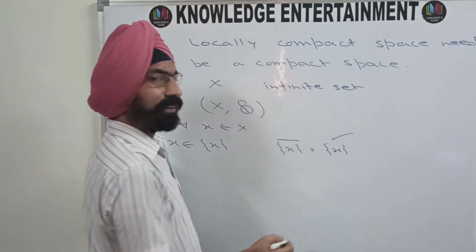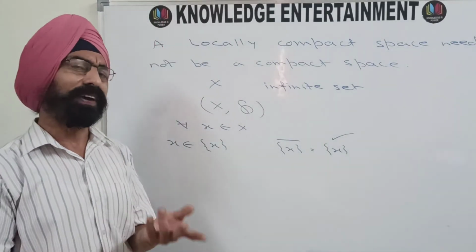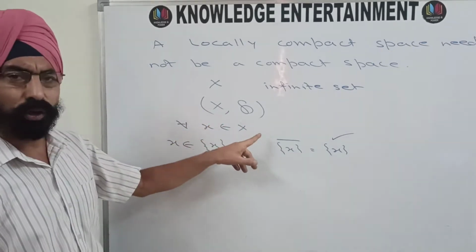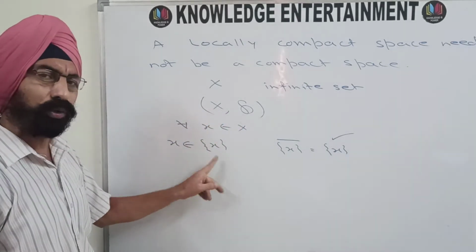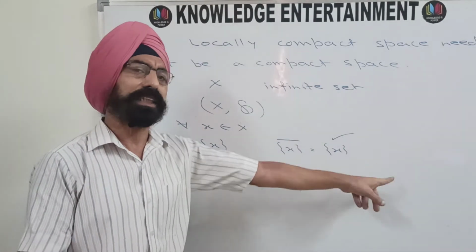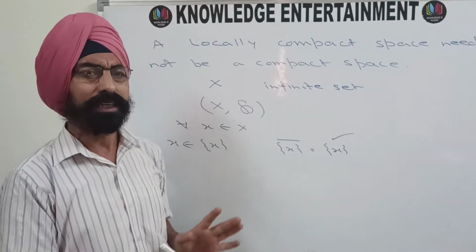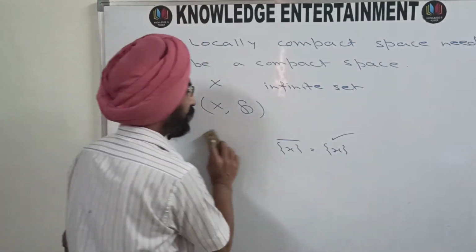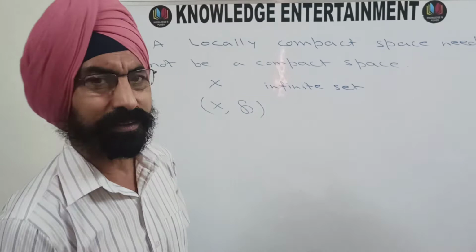This is a finite set, and we know that every finite set is compact. So this is compact. That means for every x belonging to X, you have at least one neighborhood, the singleton set {x}, whose closure is a finite set, so therefore it is compact. So it is locally compact without any doubt. It is locally compact, but it is not compact.